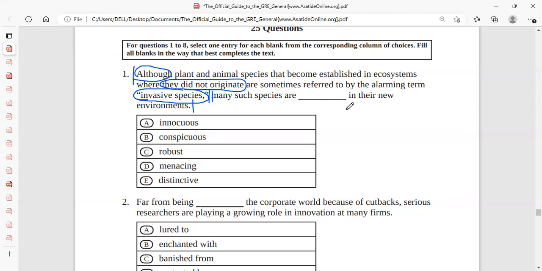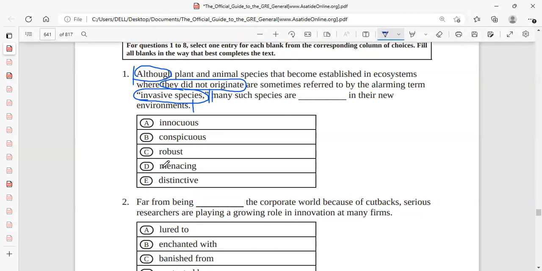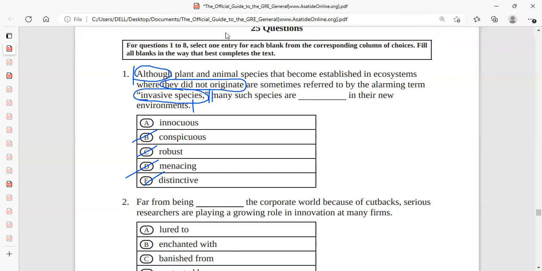Either they are beneficial, because in the first part they say it is invasive, or they themselves are very scared. Now if you look at the words over here, which is similar in meaning, cannot be robust, cannot be menacing. What is the meaning of the word innocuous? Innocuous means harmless. Yes, exactly. So our word was beneficial, and we get a word which means beneficial. So our answer is this.